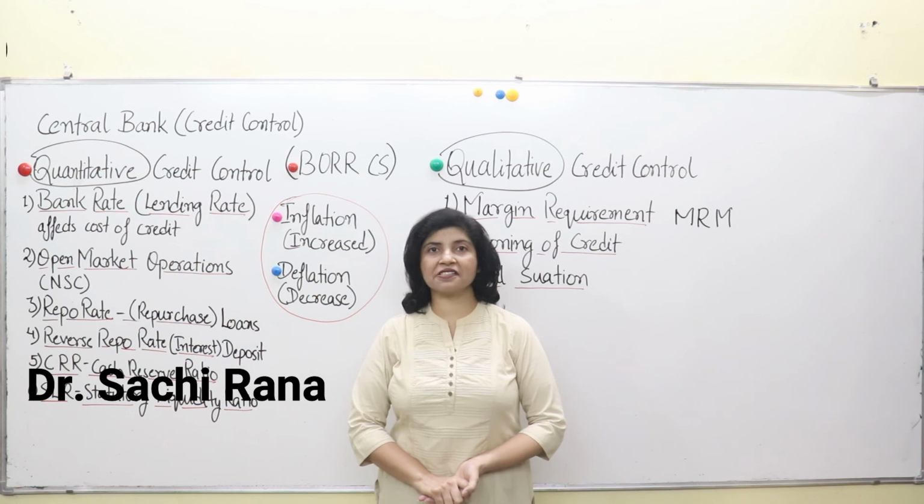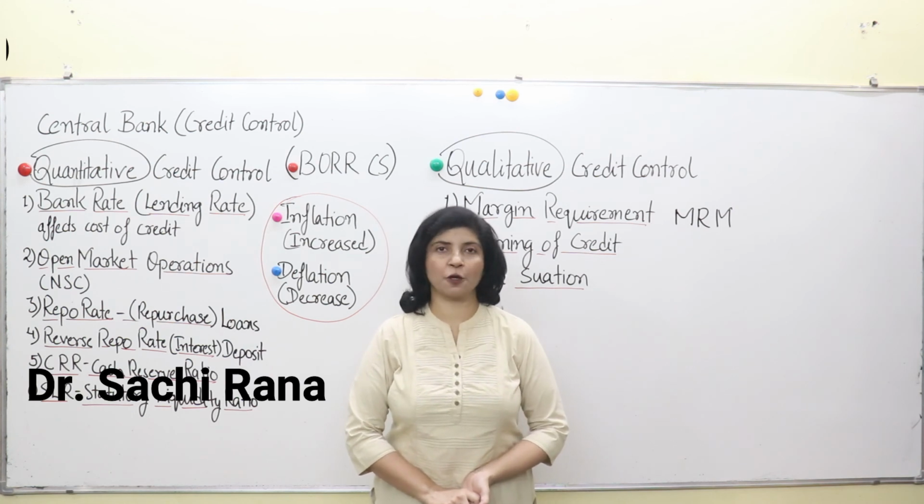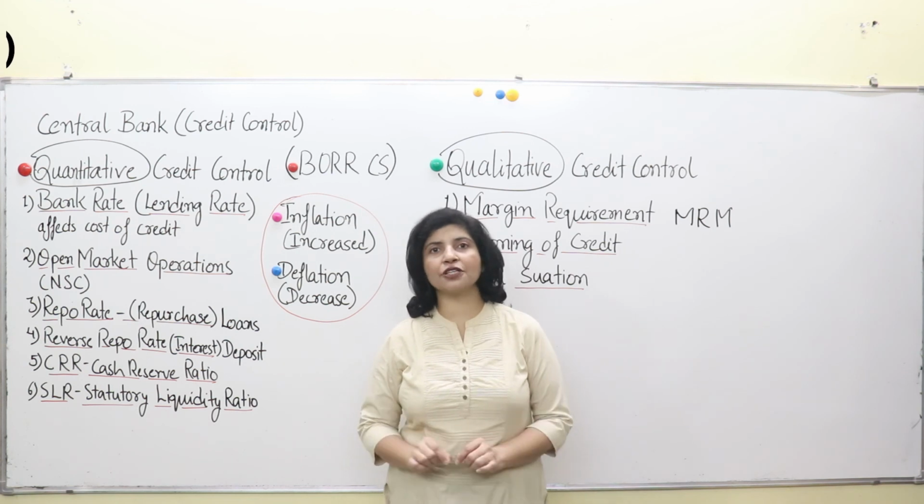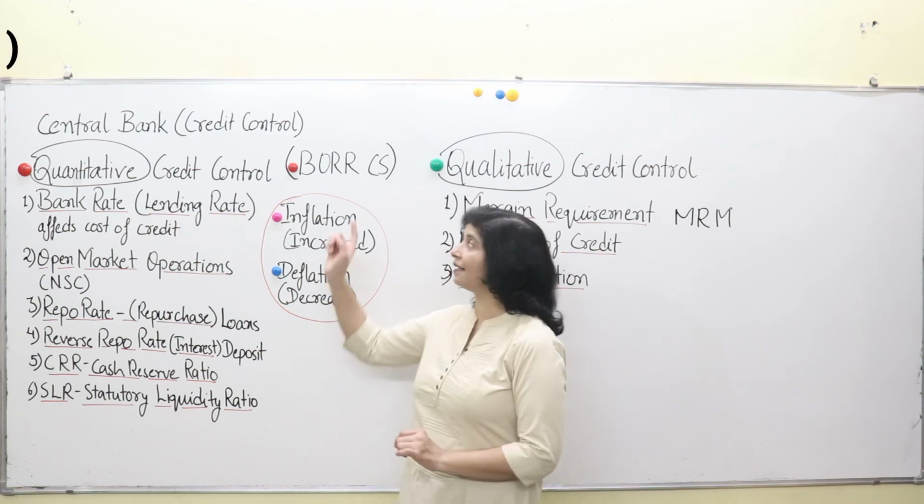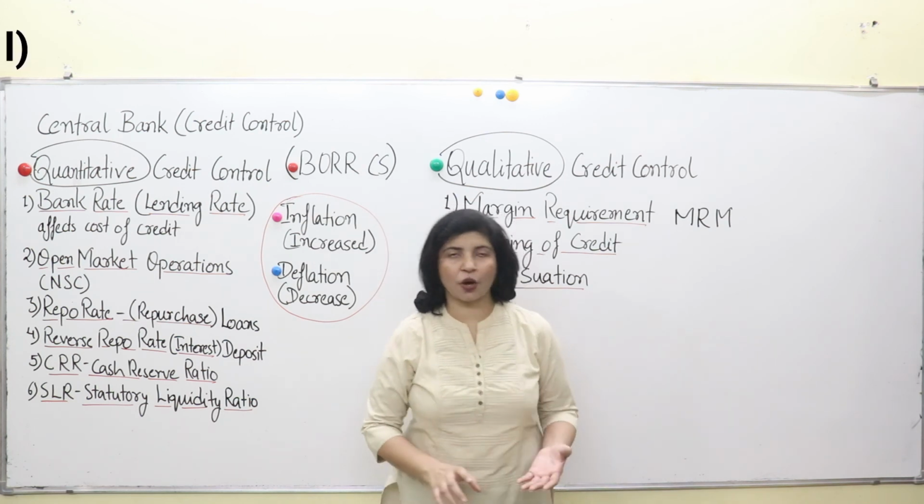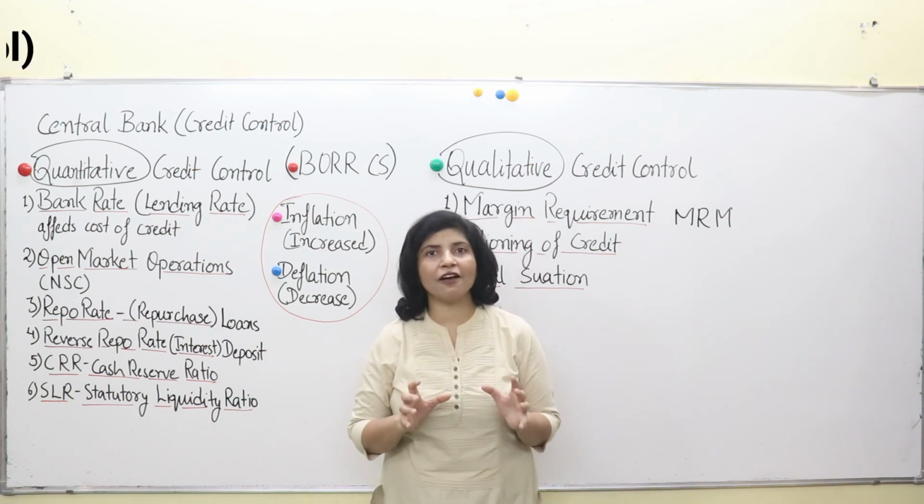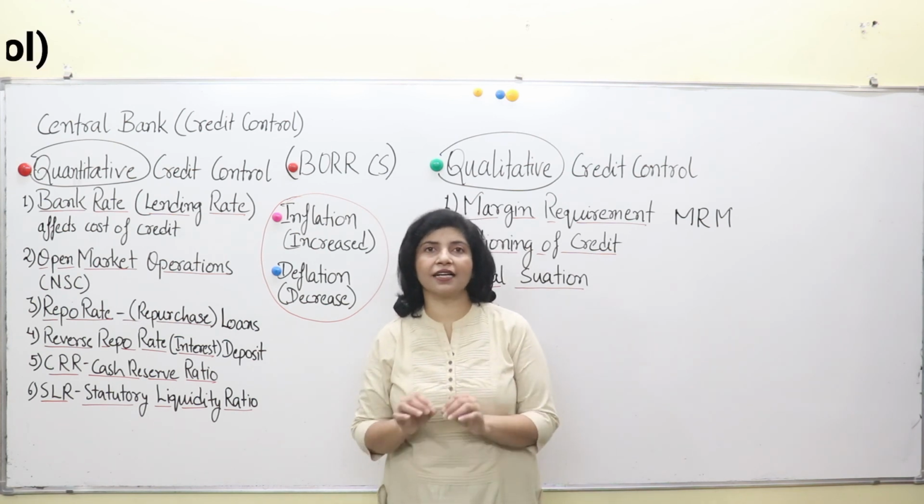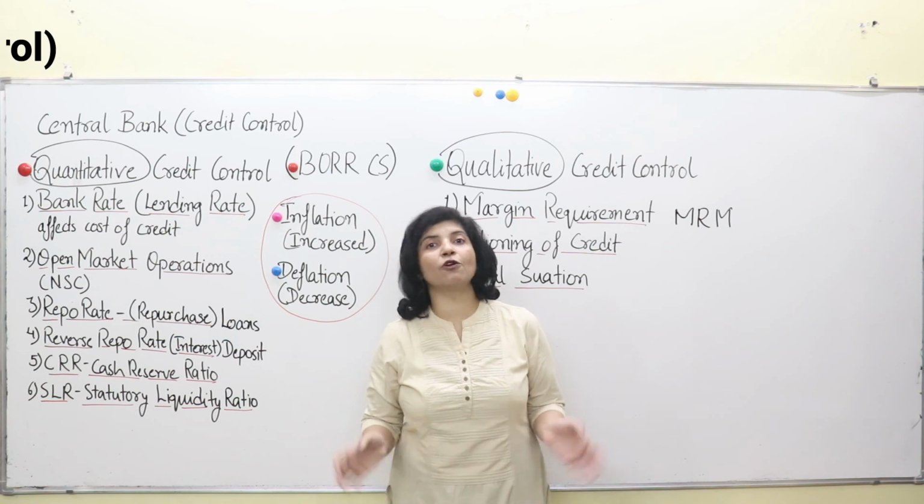And today we will discuss credit control by central bank. Every central bank of any nation tries to control the supply of money or the credit, as we have mentioned here. Credit is supply of money in the economy. And why do they control supply of money in the economy? Because inflation and deflation are the conditions which every economy wants to avoid.